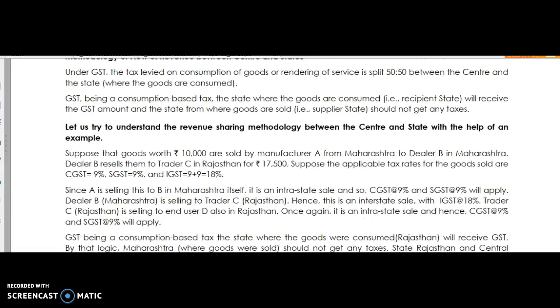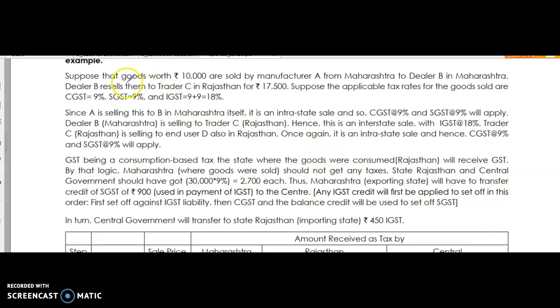Now the methodology for this, and these are the examples given. Suppose goods worth 10,000 rupees are purchased from the manufacturer. Which tax will be levied? Say Maharashtra to Maharashtra. Now from a Maharashtra trader to Rajasthan, 9% will be levied as IGST because it is interstate.